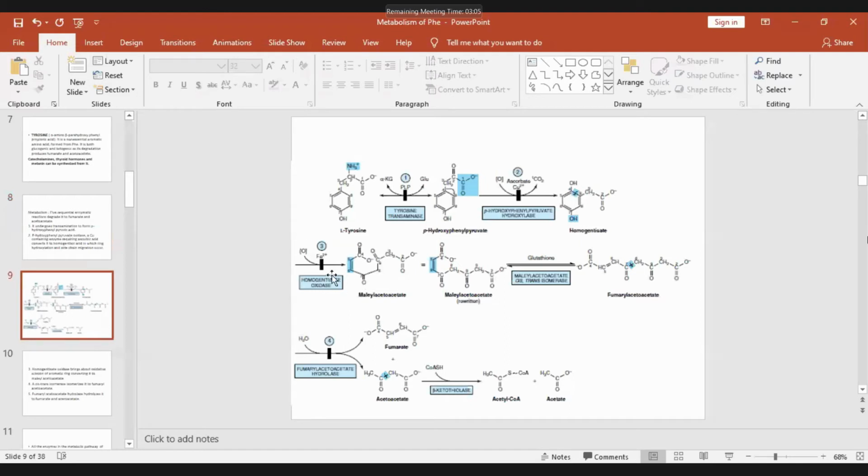So this homogentisic acid is then acted upon by homogentisate oxidase to form maleylacetoacetate, which is isomerized to fumarylacetoacetate by an isomerase. And this fumarylacetoacetate is acted upon by a hydrolase to cleave it to fumarate and acetoacetate. So that's how it is both. Because it produces fumarate, an intermediate of the TCA cycle, it is glucogenic. Because it forms acetoacetate, it is ketogenic.